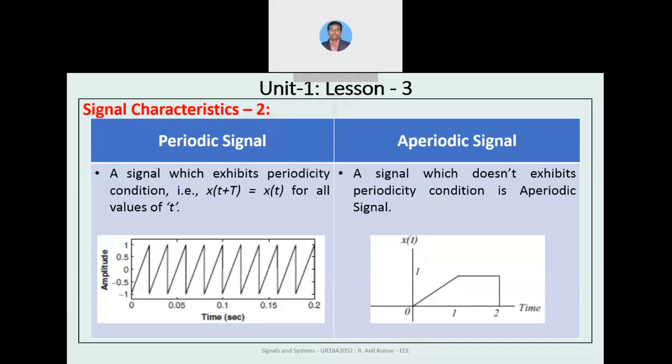Coming to the next characteristic, periodic and aperiodic. A periodic signal, as you all know, is any signal that has a defined period value. The signal which doesn't have any period is called aperiodic.